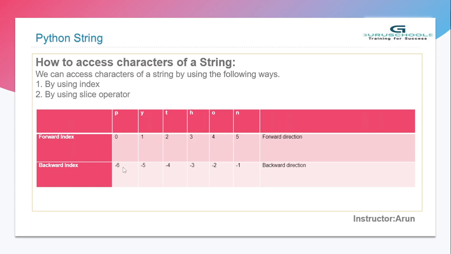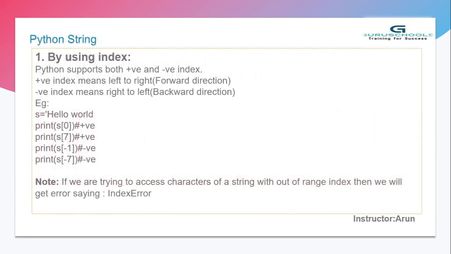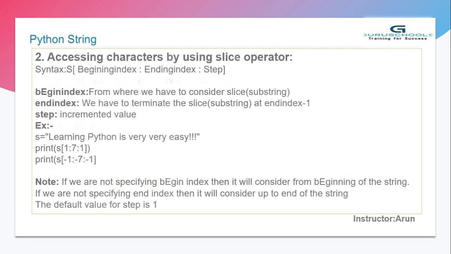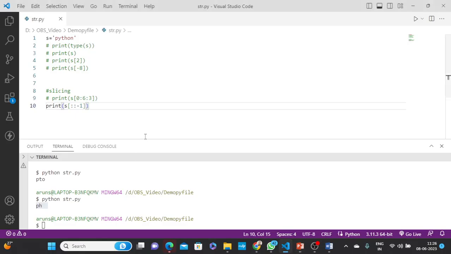So it's the negative way, right? I'll show you how the negative way is represented. Here the colon means by default it is considered as the 0th position, and then the end position is this one. So you can see the result is coming in reverse, the string data. Okay, it's the reverse way, the whole data is coming.